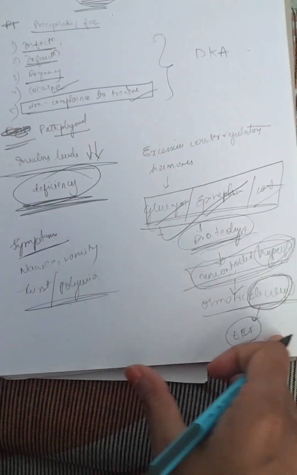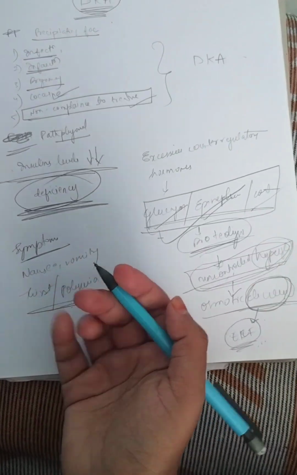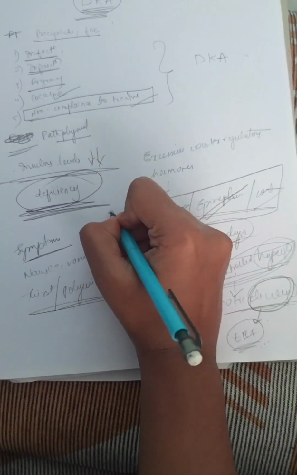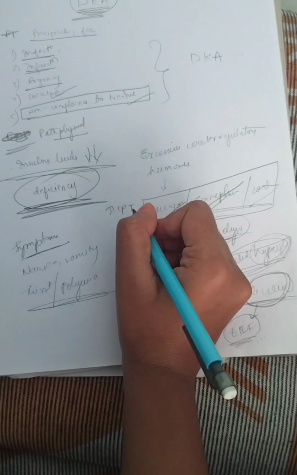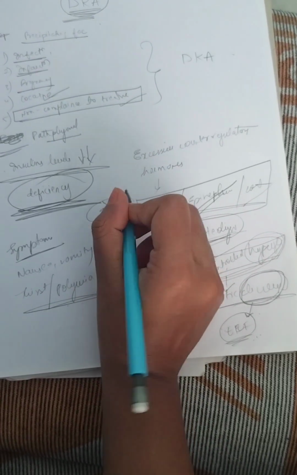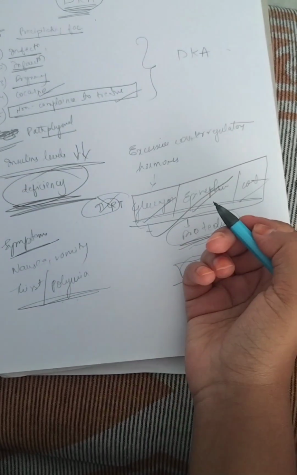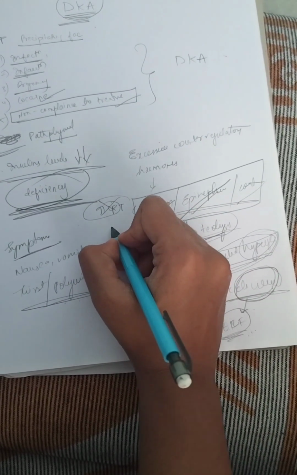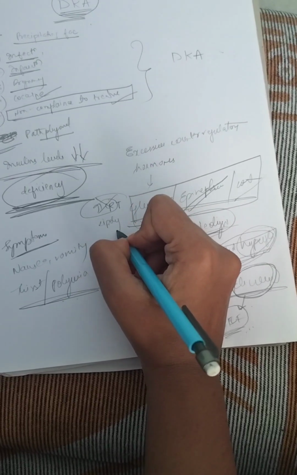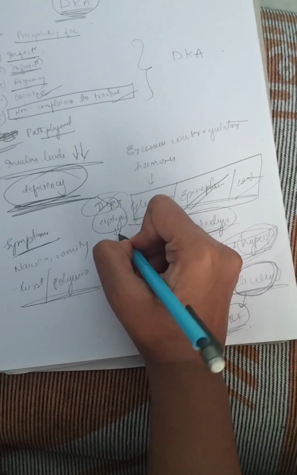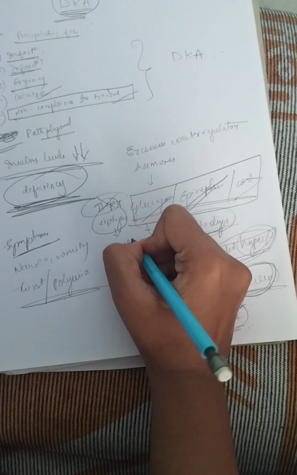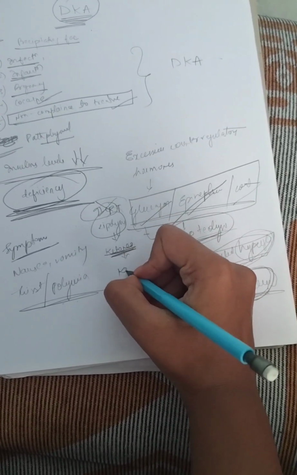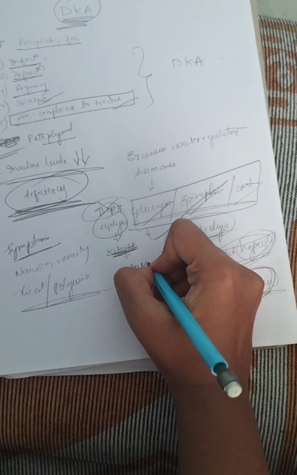And as you already know, because of decreased insulin levels, there will be increased CPT, carnitine palmitoyl transferase. Not that much needed, but because of this, fatty acids undergo beta oxidation in mitochondria. Lipolysis will occur, right? Because of lipolysis, ketone body formation takes place. Because of this, ketosis occurs.